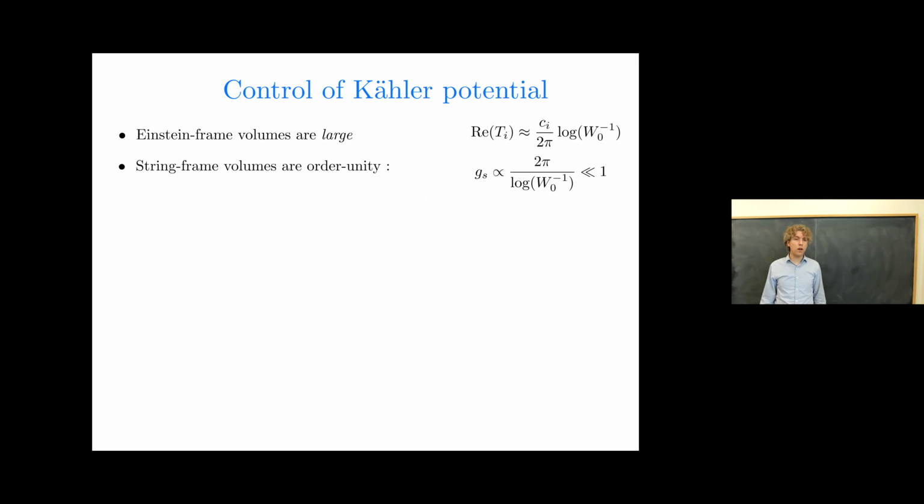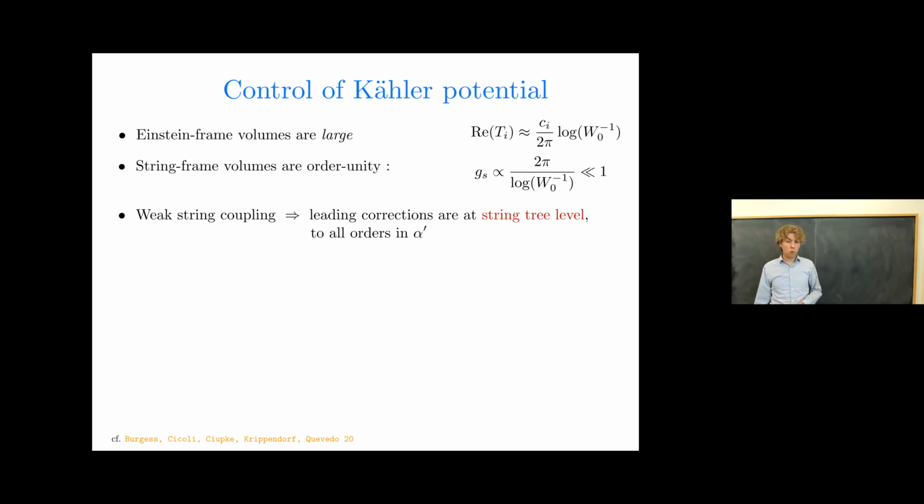The Einstein frame volumes are large. They go like log of 1 over W naught. But g string goes like 1 over log of 1 over W naught. It's small. And those factors, depending on W naught, cancel out in computing string frame volumes. So string frame volumes are actually order unity. And so you might panic and say, doesn't that mean it's impossible to control the alpha prime expansion?